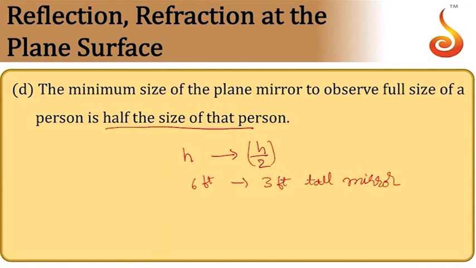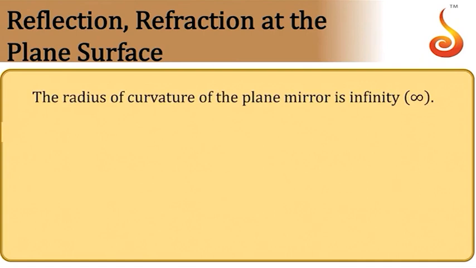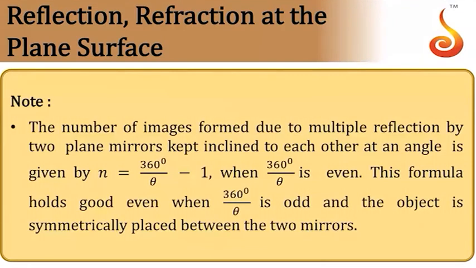Minimum height is half of the height of the person. The radius of curvature of a plane mirror is always infinity. So for any plane surface, the radius of curvature is infinite. Moving further, coming to multiple reflection.